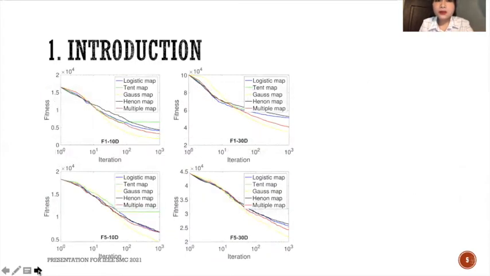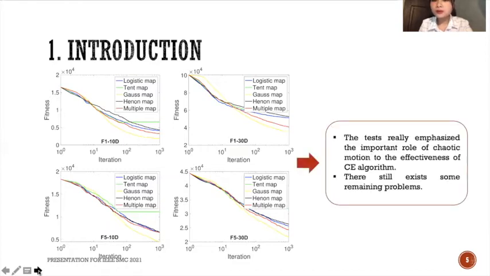As you can see on the slide, here are some figures of the test functions that we used in our previous research. Our proposed algorithms, which are the red line on the screen, had a better performance compared to the canonical algorithm, which is the blue line on the screen. However, the chaotic evolution using TMAP, which is the green line on screen, had a worse performance compared to the others. It is caused by the fact that they easily come to the local optimum. So we can come to the conclusion that the test really emphasizes the important role of the chaotic motion in the effectiveness of the algorithms.